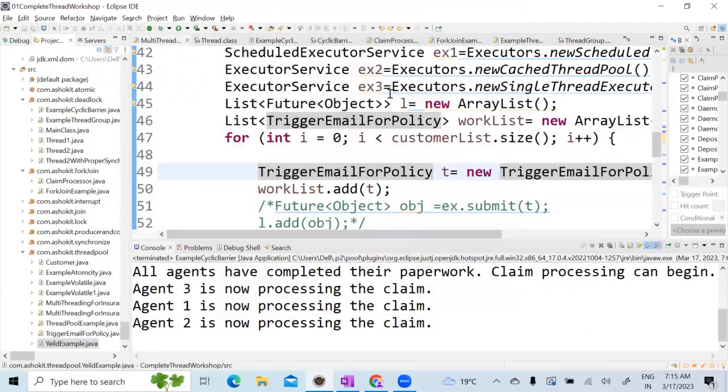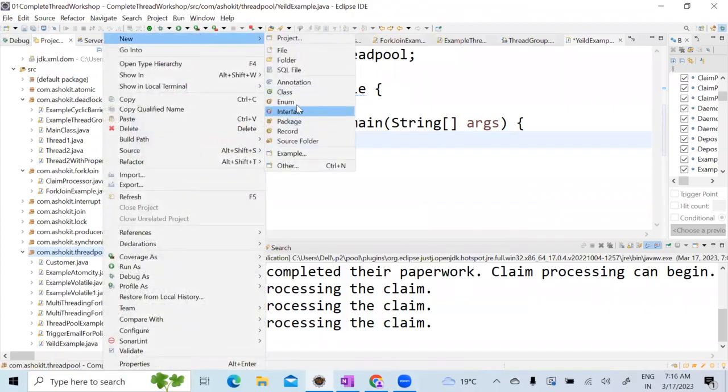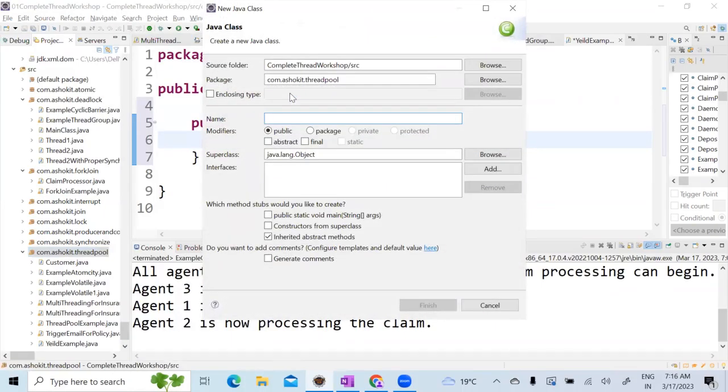What does the yield method do? At any point of time, can you predict which thread will execute? No. But one of the things the scheduler considers is thread priority. It is not 100% true, but it takes that into account.